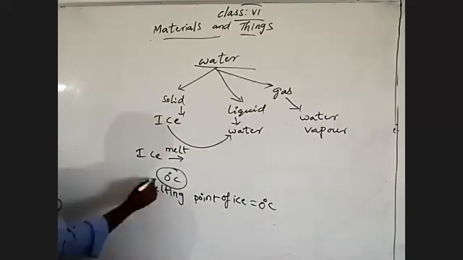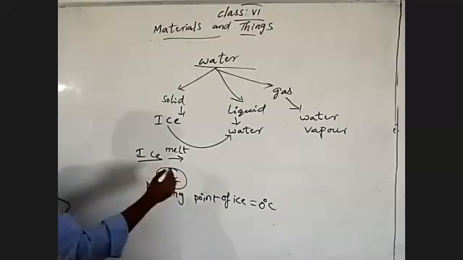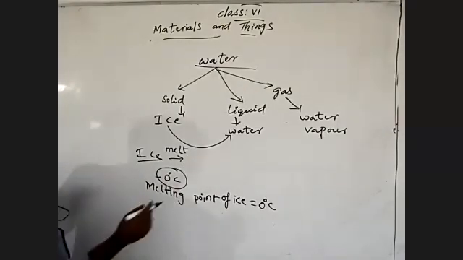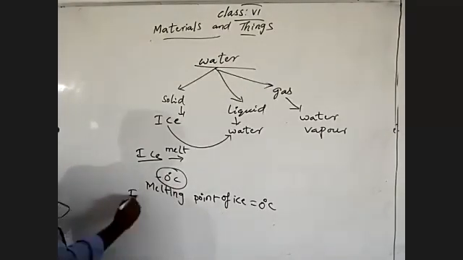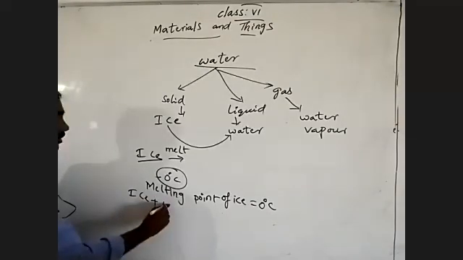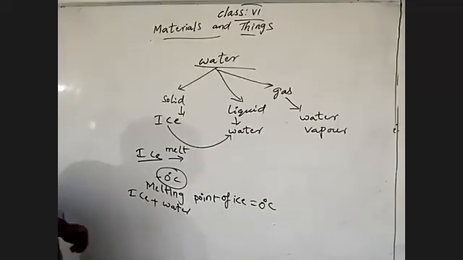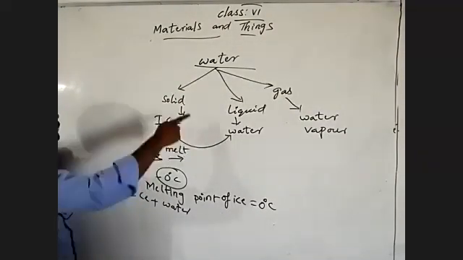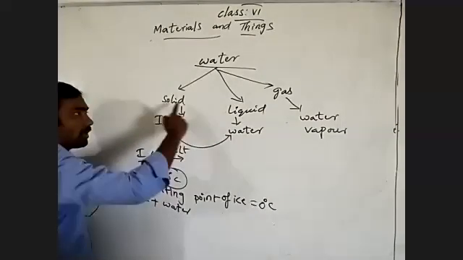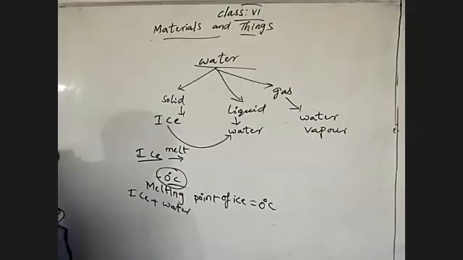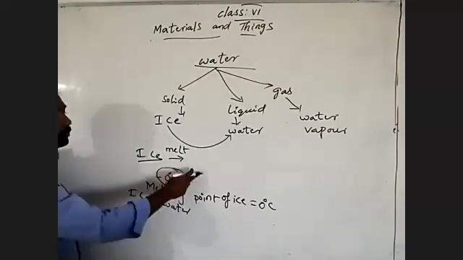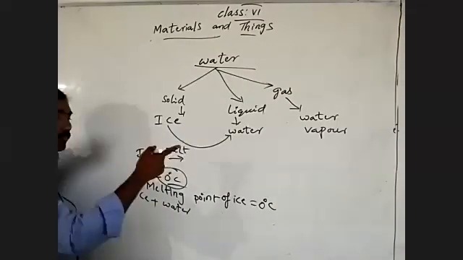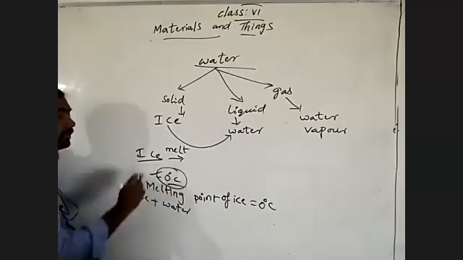Because at 0 degrees Celsius, what happens? Ice starts to melt to convert into liquid. It is available as ice and also water. That's what I'm saying: water can exist in both states, solid and liquid, at 0 degrees Celsius. So where ice starts to melt to convert into water, that point we call the melting point.